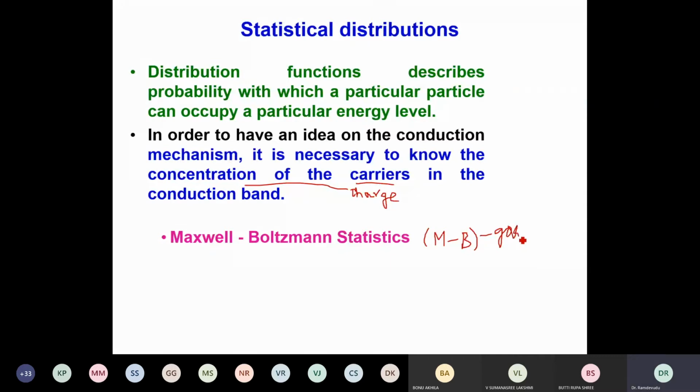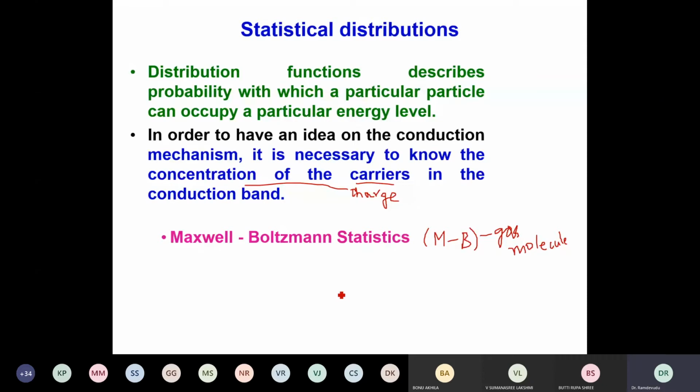Therefore, other particles are not obeying the rules given by the Maxwell-Boltzmann statistics. So gas molecules generally obey this. No spin considerations have been taken into account by the Maxwell-Boltzmann statistics, and this is a classical statistics.